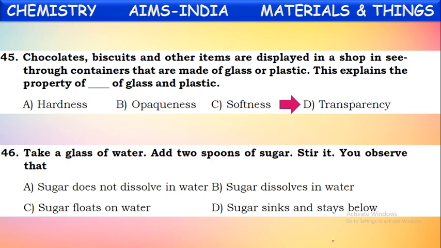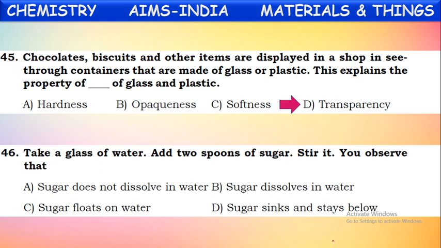Take a glass of water, add 2 spoons of sugar to it, stir it. What happens when you add 2 spoons of sugar into water and stir it? Sugar does not dissolve in water. Sugar dissolves into water. Sugar floats on water. Sugar sinks and stays below. Which will be the correct answer?